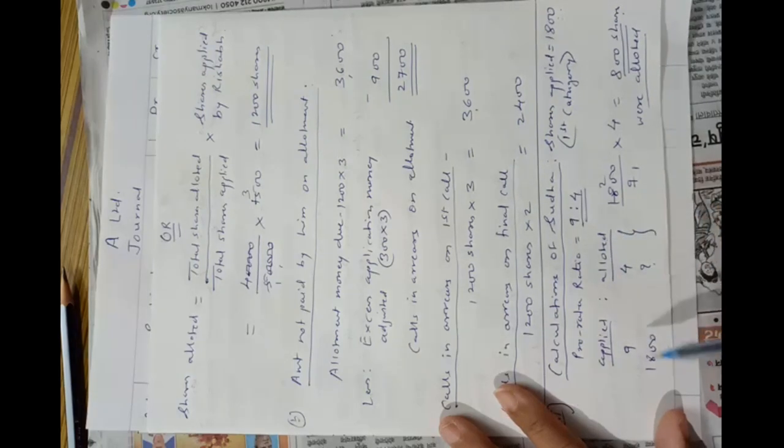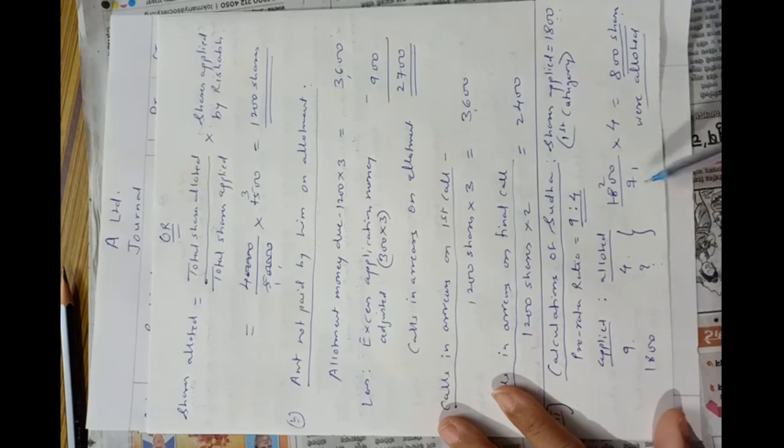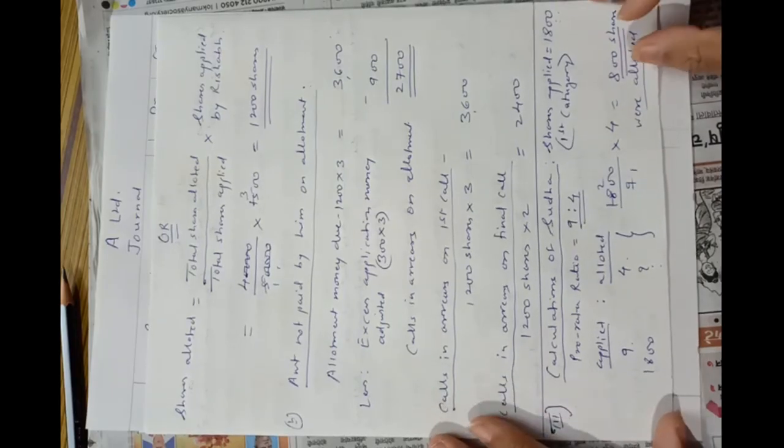Applied and allotted. When 9 shares were applied, 4 shares were allotted. She applied for 1800 shares. How many shares will be allotted to her? So 1800 divided by 9 into 4. 9 ones are 9, 9 twos are 18. 200 into 4, 800 shares were allotted to Miss Sudha.